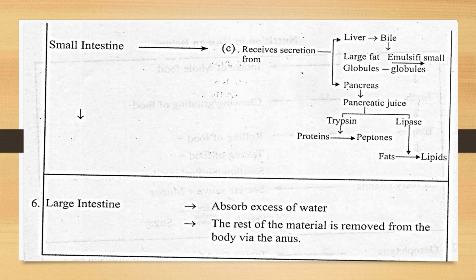Now when we say the secretions from the pancreas, that is pancreatic juice, it contains two main components, the major ones being trypsin and lipase. What is the function of trypsin? Trypsin helps in dividing the protein; let's say the protein is divided into amino acids, and the lipase helps in dividing the fats. The fats are divided into fatty acids, you can say.